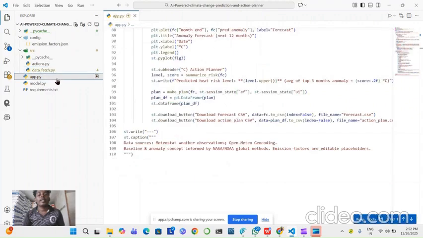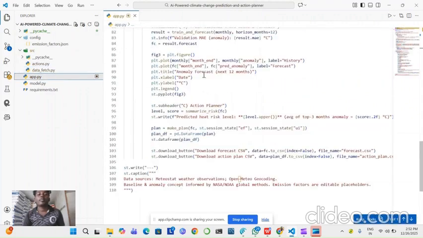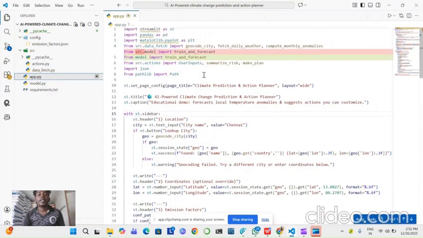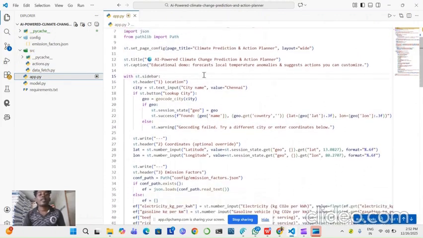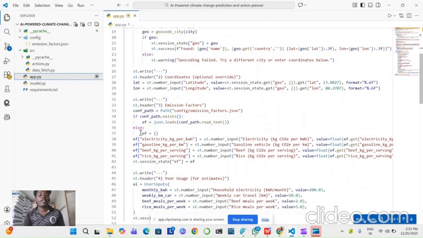And app.py is used to run our project. Our project has multiple libraries imported, and the sidebar and emission factor.